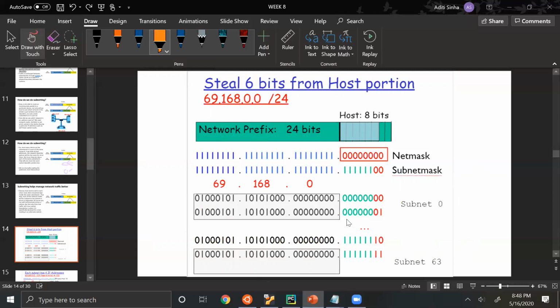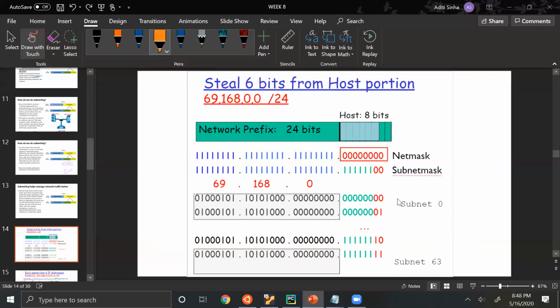Whereas bits in the host portion will now change. So this indicates a 0 and this is a 63 when you convert it to decimal. So this is subnet 0 and this is subnet 63. So we have a total of 64 subnets here.